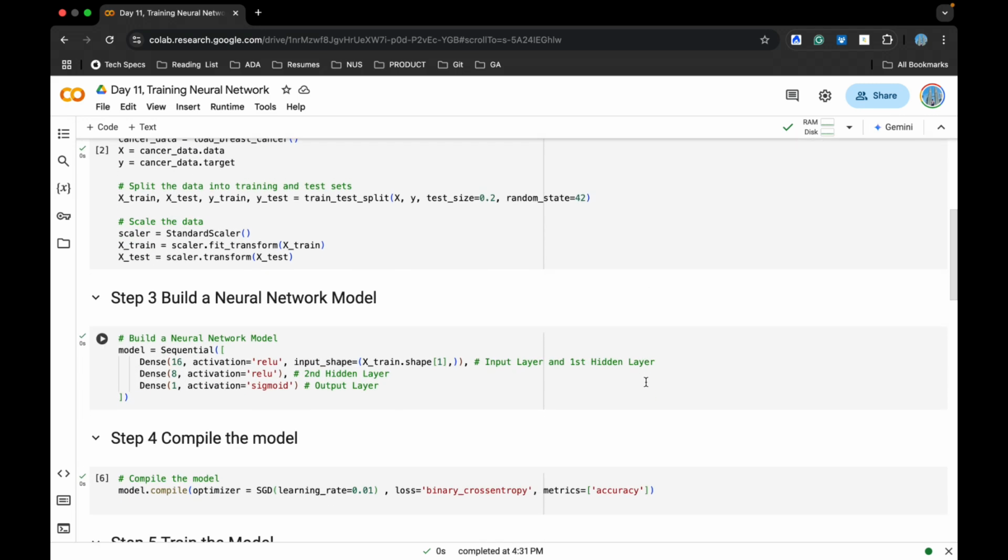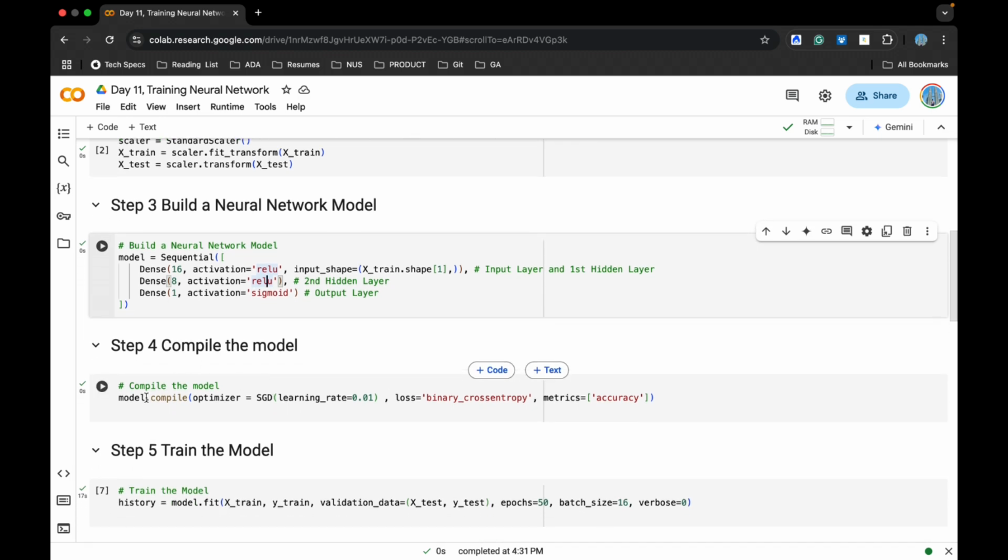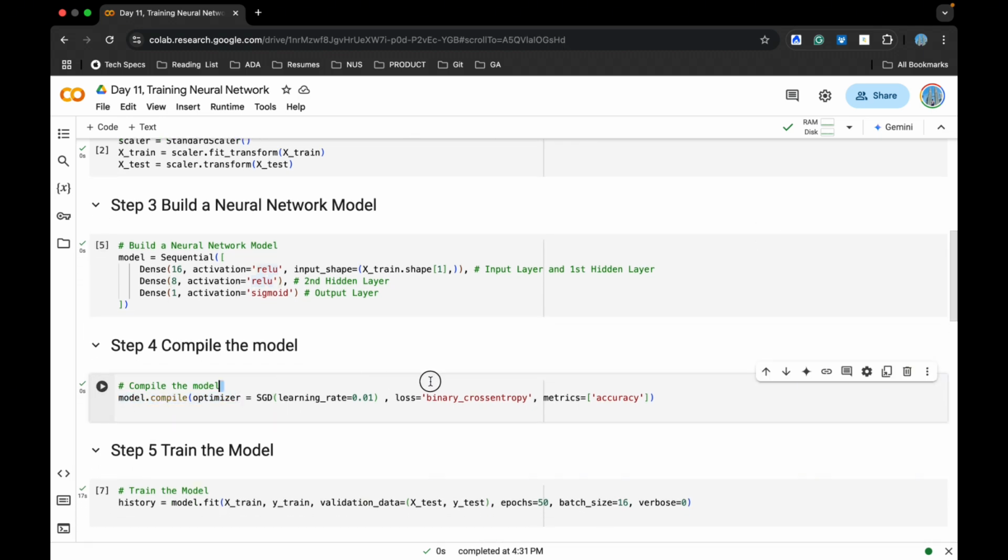I've built a neural network. It's very easy to understand the build when we are using Keras, because we put forward the actual sequence of the network. The first slide explains the input layer and the hidden layers. The first hidden layer consists of 16 neurons. The second hidden layer consists of 8 neurons. The activation function which I have used is ReLU. At the end I have used sigmoid. The reason behind using sigmoid at the end is that there are only two possibilities, 0 and 1, as the sigmoid activation function does.